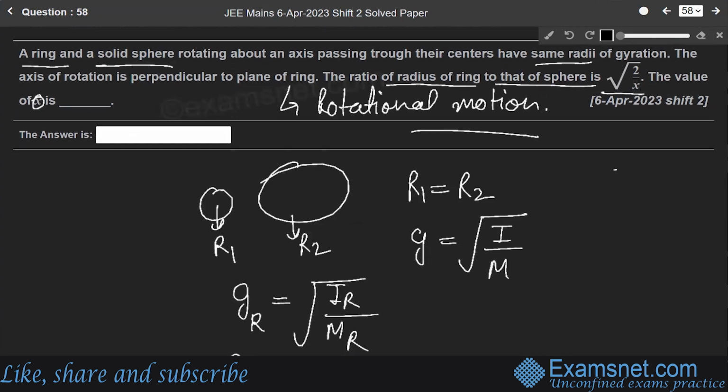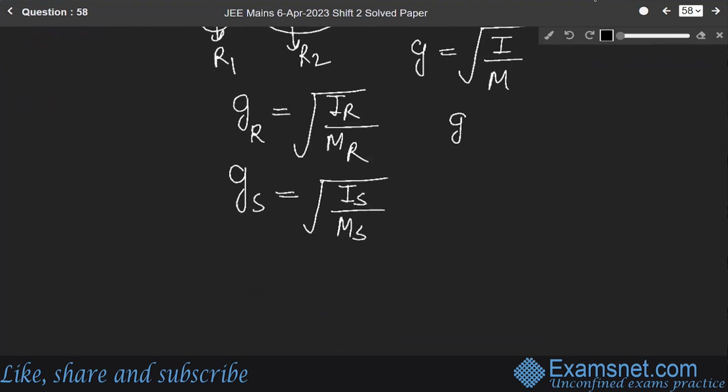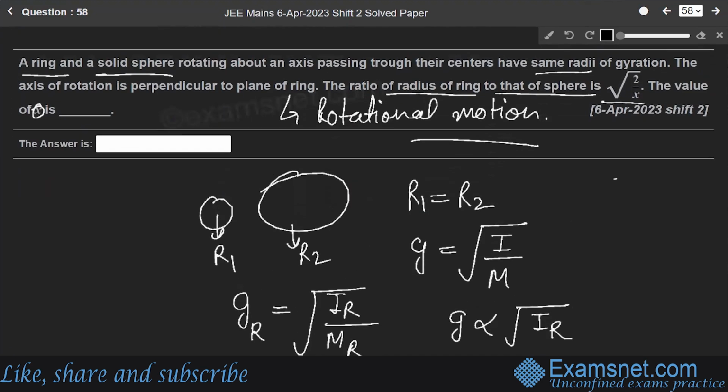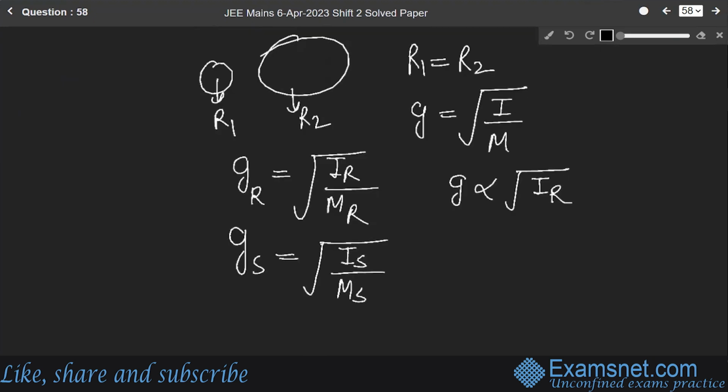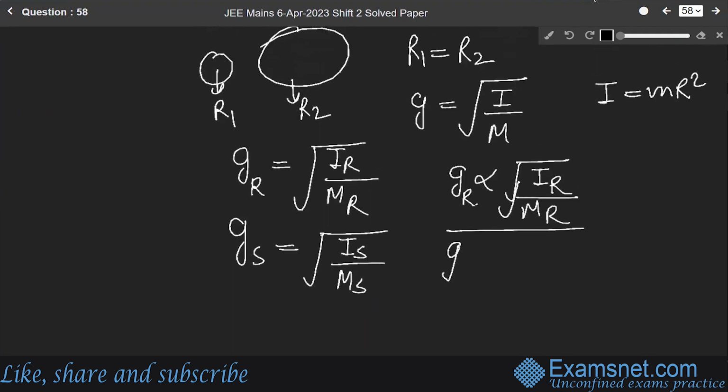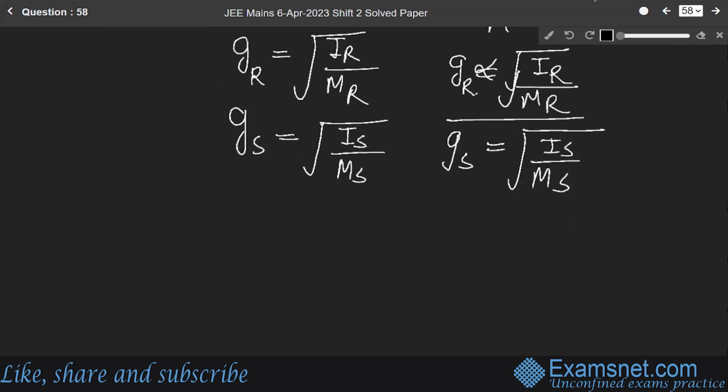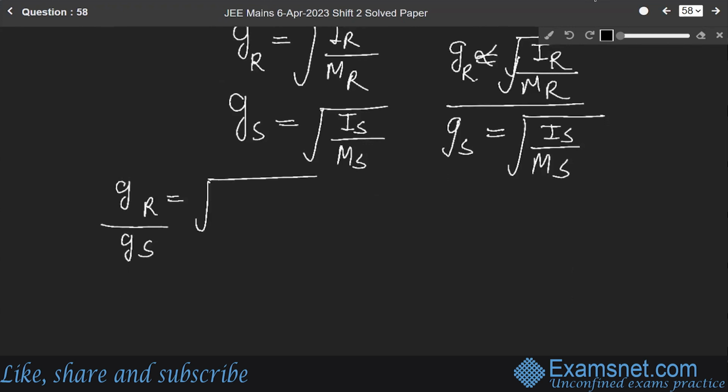Now, since they have the same masses, this simply depends upon the square root of I over R. So the formula for the moment of inertia: GR over GS will be equal to the square root of IR over MR, for a ring MR square, over the square root of, for GS, 2 by 5 MR square.